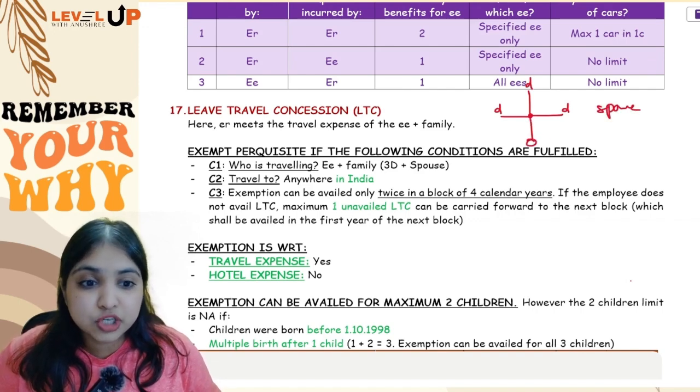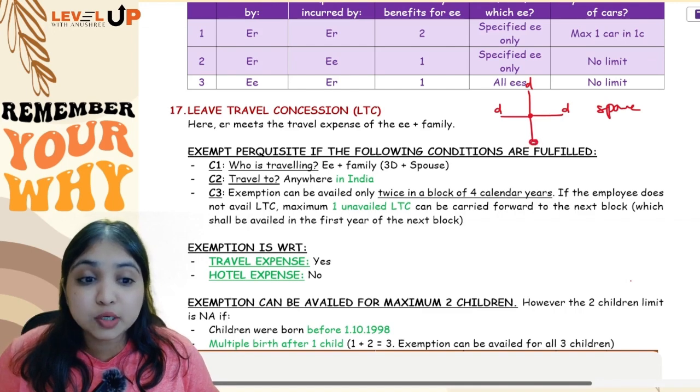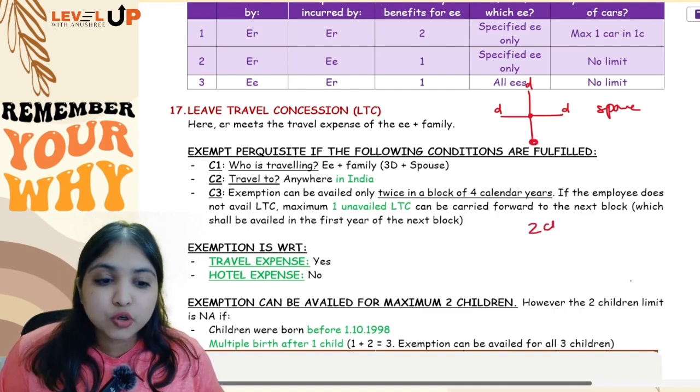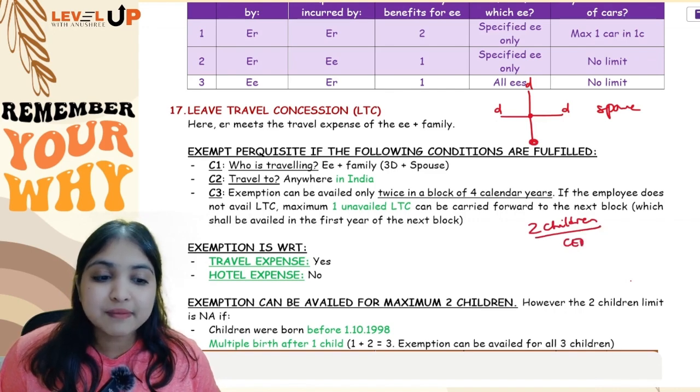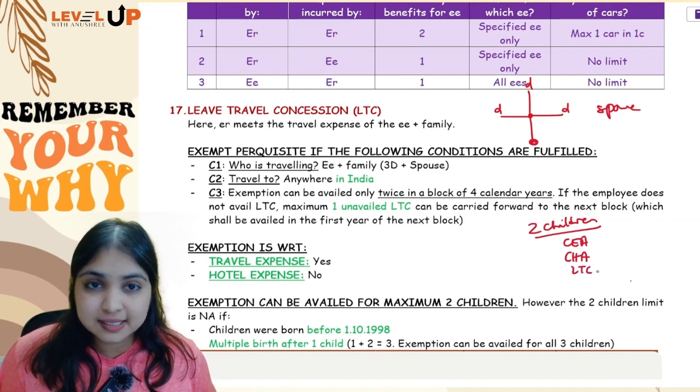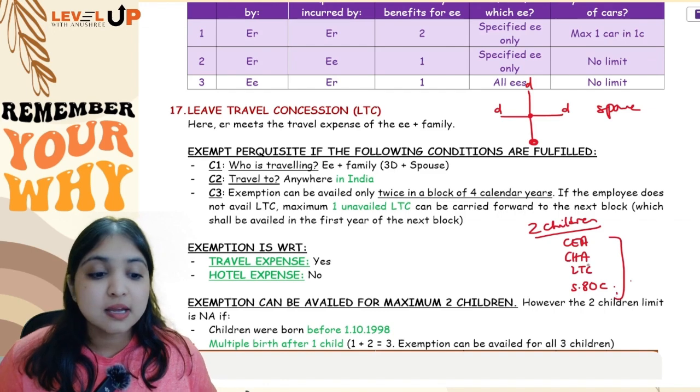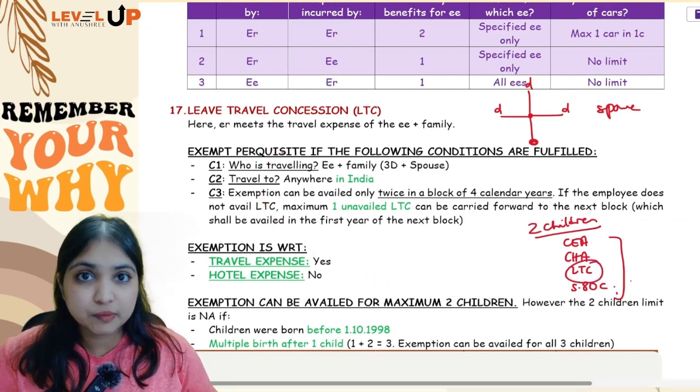Now when it comes to children, here as a special point, we have a limit of 2 children over here. See, where and all do you have the 2 children limit in your syllabus? I have already discussed this with you. Number 1, children education allowance. Number 2, children hostel allowance. Number 3, LTC. And number 4, section 80C, tuition fees, guys, only in 4 places. So LTC, one of the 4 places is what we are discussing now.